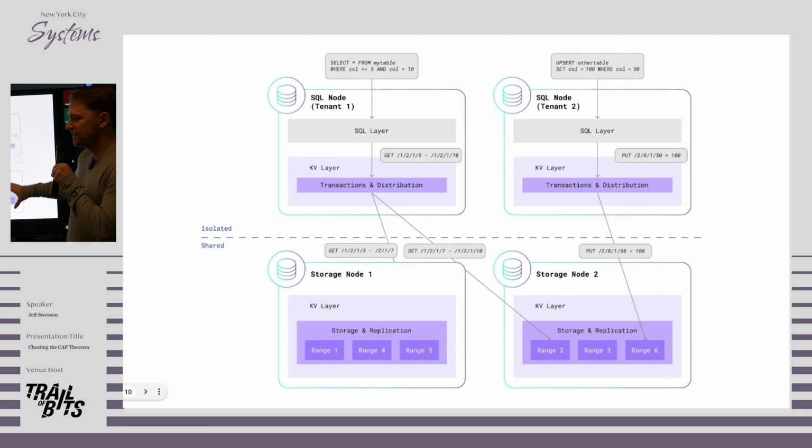And serverless is an evolution of this architecture. The motivation of serverless was to make it possible to have much cheaper Cockroach deployments. The smallest cluster you can normally have of Cockroach is 3 nodes of 4 vCPU, which is non-trivial if you only need like a core of CPU. And so the way this works is it partitions the SQL and KV layer. Instead of being just a logical partition within the database, it's now a physical deployment partition. The key value layer is multi-tenant, so all of the tenants are sharing the underlying storage nodes, which is nice because that's where a lot of the heavy lifting and durability requirements are. But they get their own SQL layer.